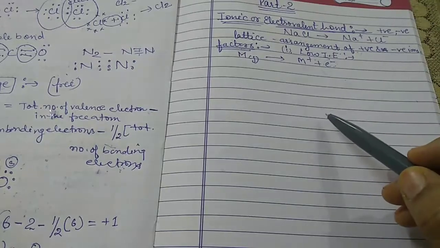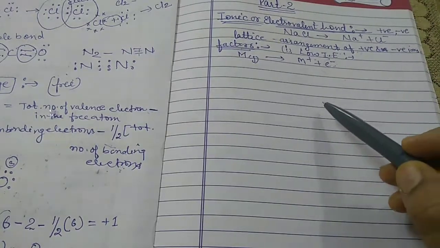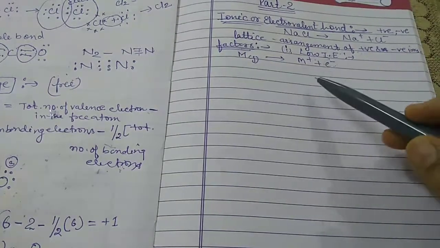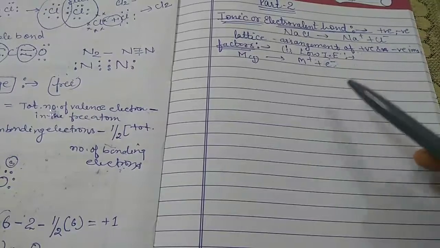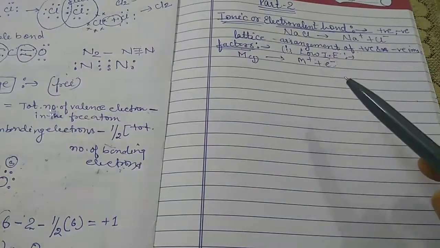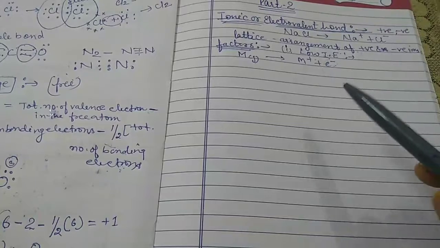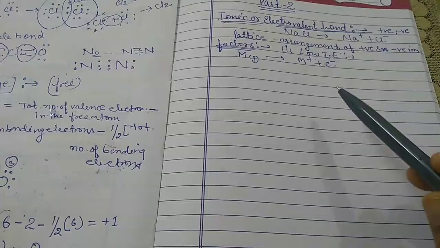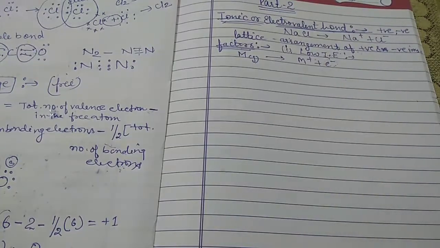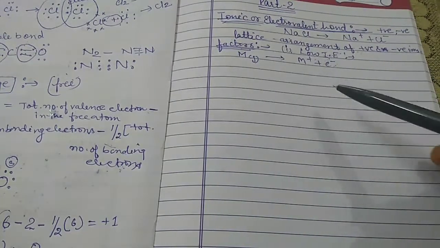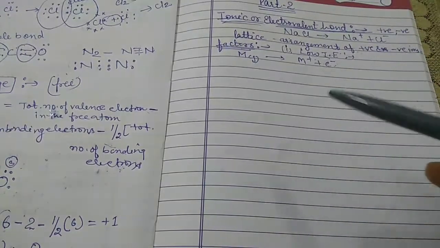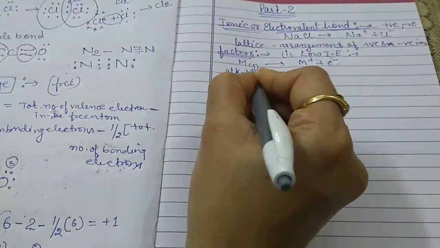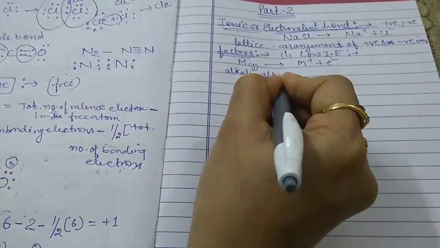So therefore in general, metals which have low ionization values have greater tendency to form the ionic bond. It means the metals which possess the lesser ionization enthalpy value have a great tendency to form the ionic bond. The examples of such type of metals are all the alkali metals as well as alkaline earth metals.